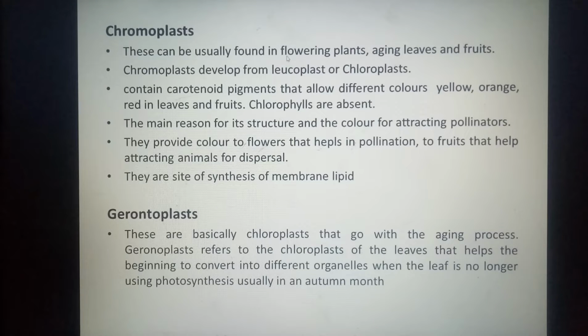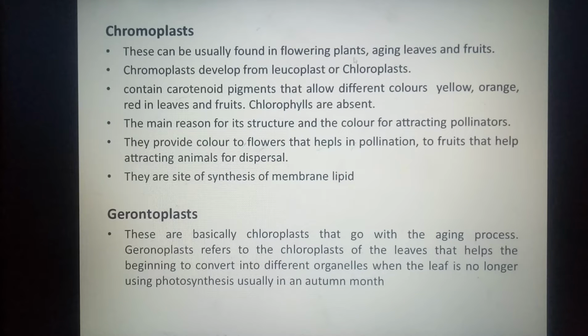So chromoplasts are found in flowering plants, in aging leaves and fruits, which I discussed. When the fruits become ripe, their color changes from green to red or yellow.